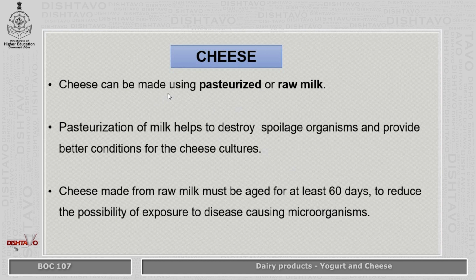Coming to the second product, that is cheese. Cheese is also made from raw milk, or it is made from pasteurized milk. Now, pasteurization of milk helps to destroy spoilage organisms, which is very important so that it does not affect the growth of the starter culture, to provide a better condition. Now, cheese made from raw milk, that which does not go through pasteurization, has to be aged for at least 60 days so as to reduce the possibility of exposure to disease causing organisms.